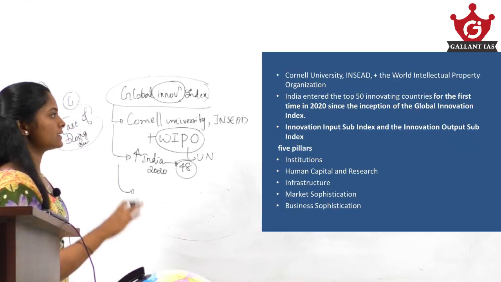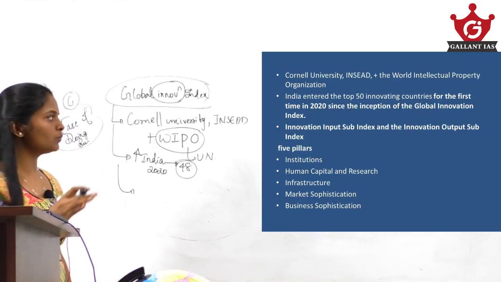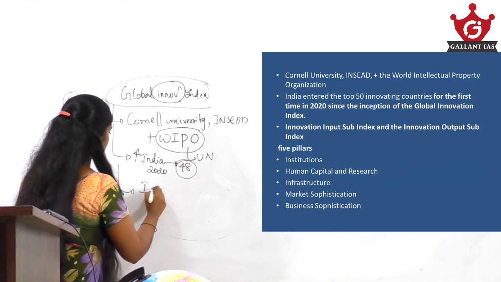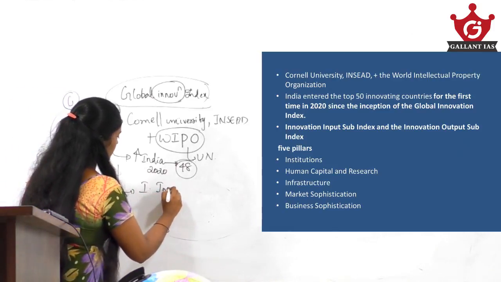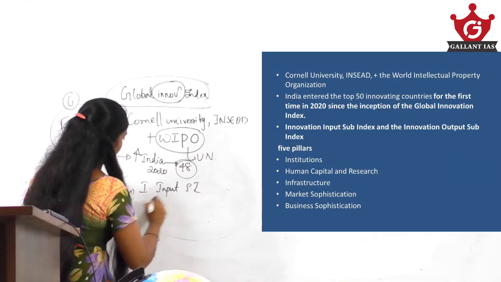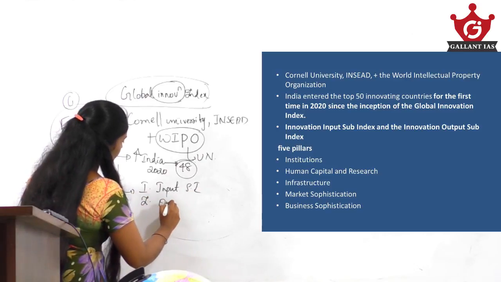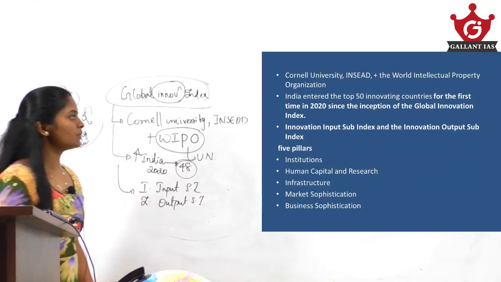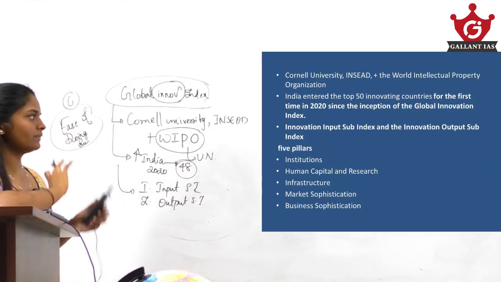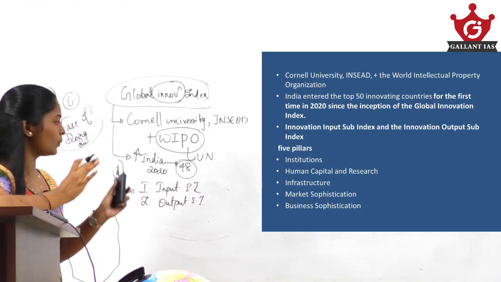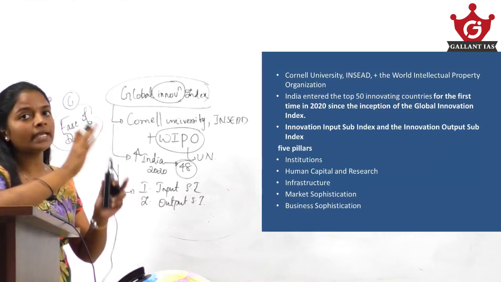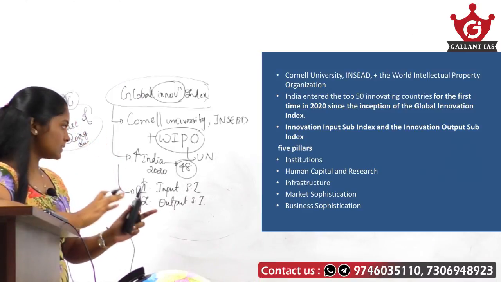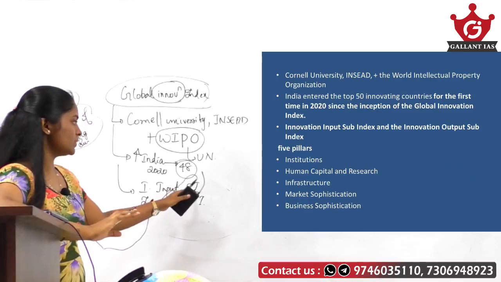Okay, and this Global Innovation Index has two components. The first component is the innovation input sub index, and the next one is the innovation output sub index. Here also UPSC may twist the given statement, like saying this Global Innovation Index consists of only one sub index, the innovation input sub index.